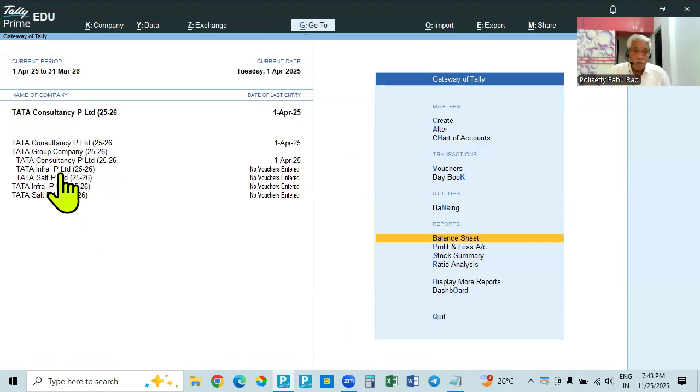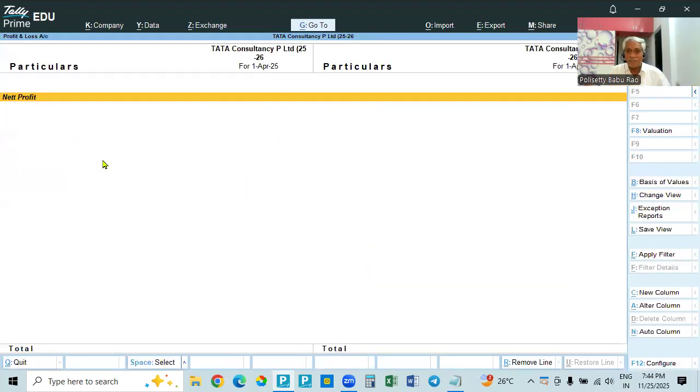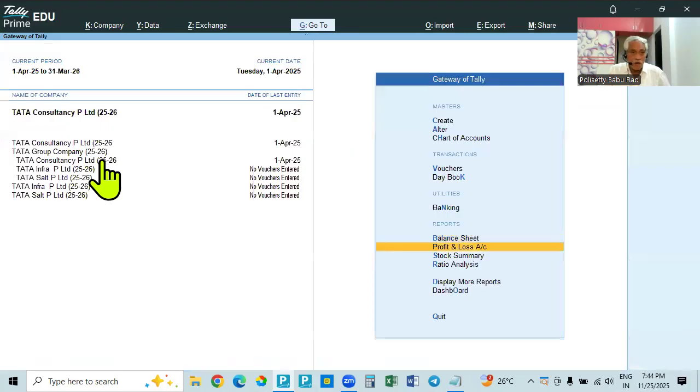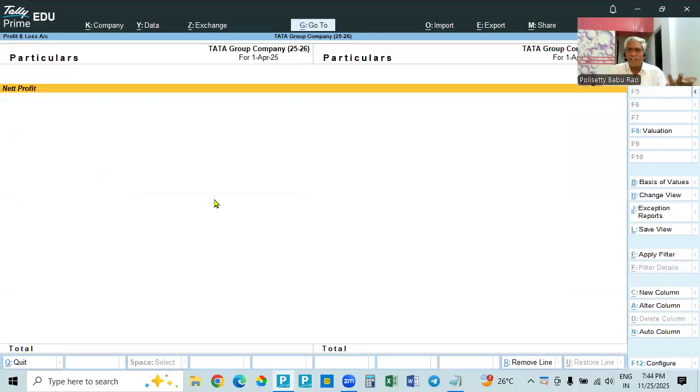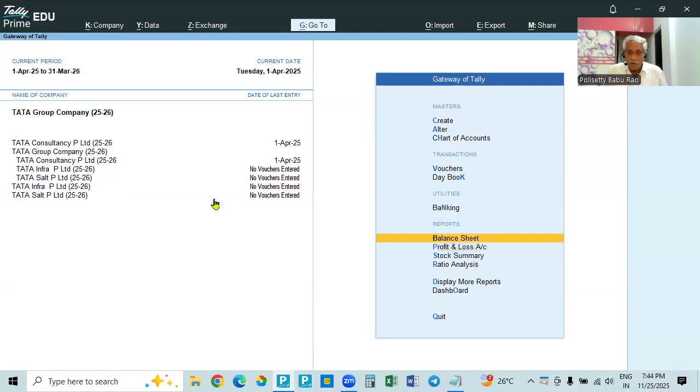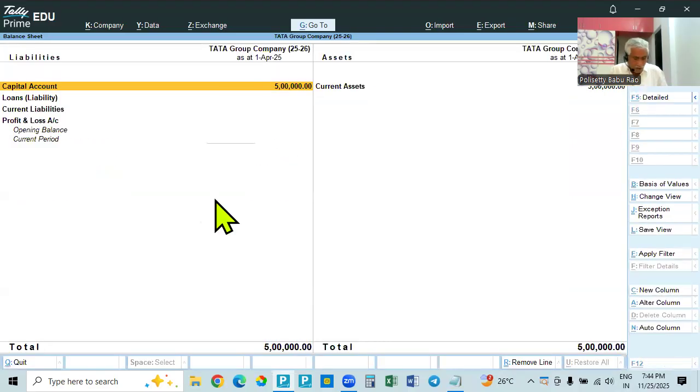in the group company. Go to the group company. So group company is selected. Now see the balance sheet. In the case of this Tata Consultancy, this is 5 lakhs, but go to the profit and loss account, no entry is there because nothing is recorded. Similarly, now go to group company. If you go to group company, go to profit and loss account, no entry is there. So in the member companies, entries are not made related to the income and expenses. Okay, nothing is there. Go to the balance sheet, and now you see Alt F1.